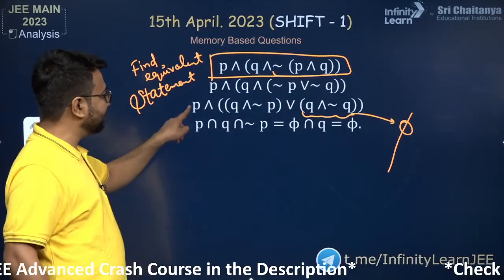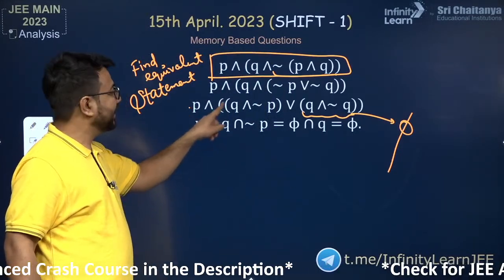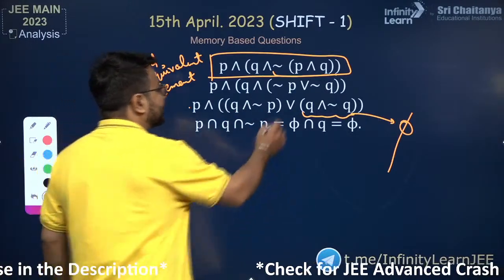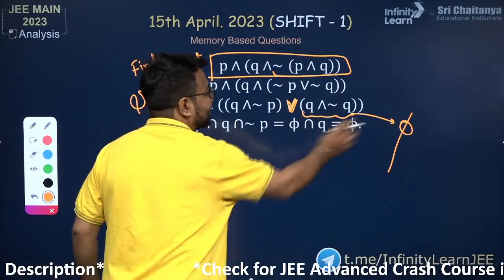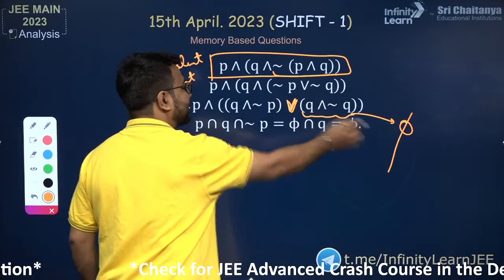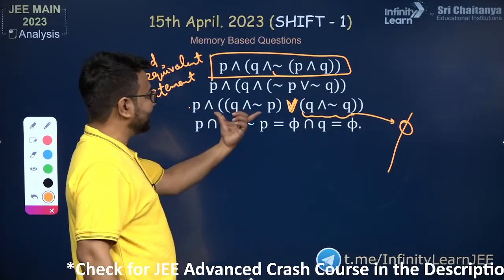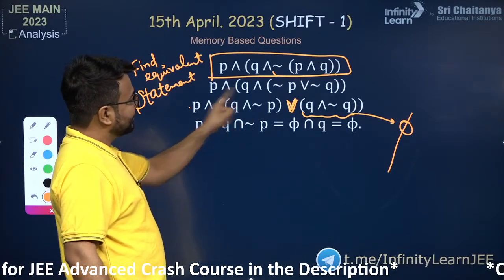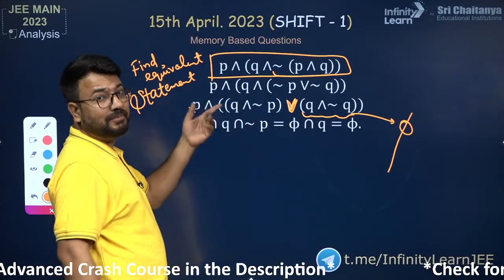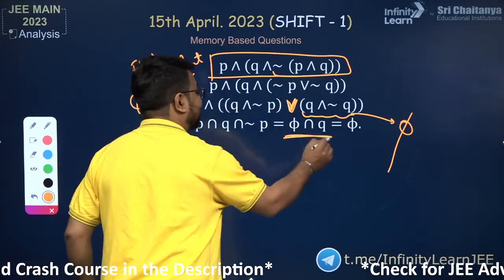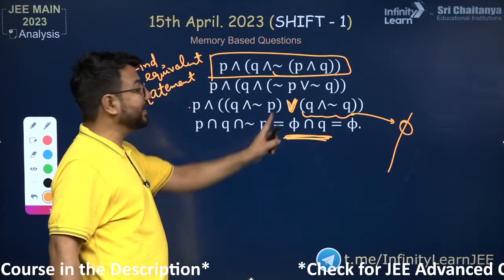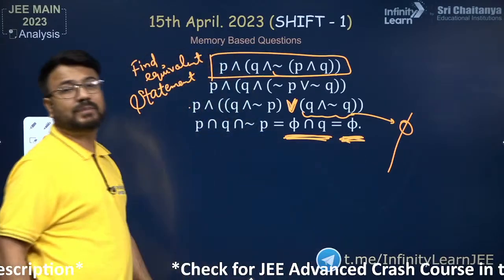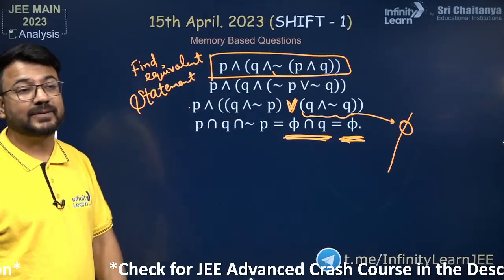So basically here we have P, an AND operator, Q, then another AND operator and negation P. Here we need to take the union with the empty set, so only this will be left. Now we solve P and Q, and then P and negation Q. P and negation P will again be an empty set, and Q taken common with the empty set is again an empty set. So the final answer will be the empty set. That is a fallacy.